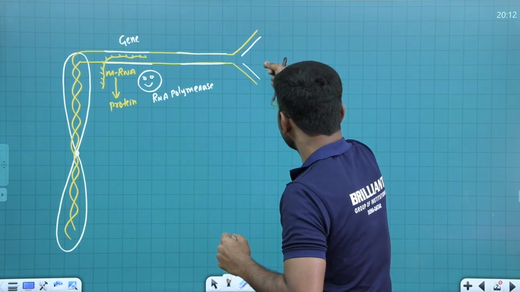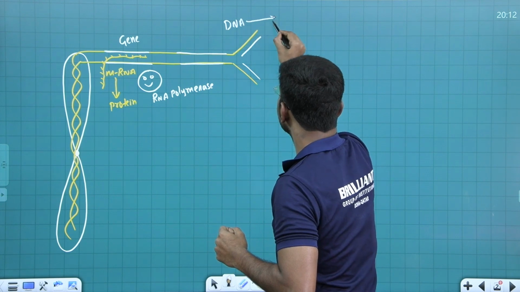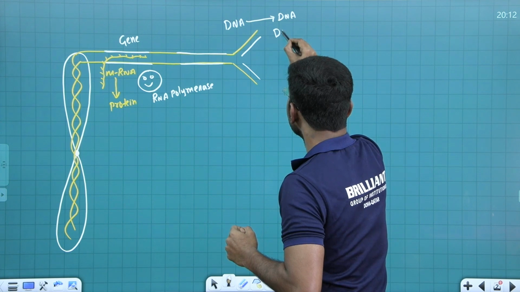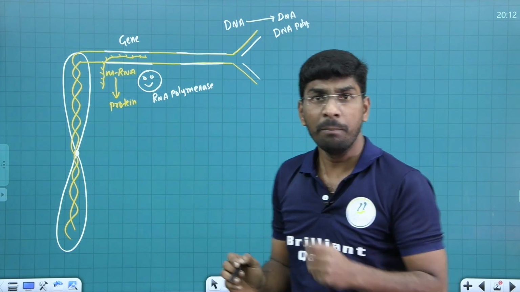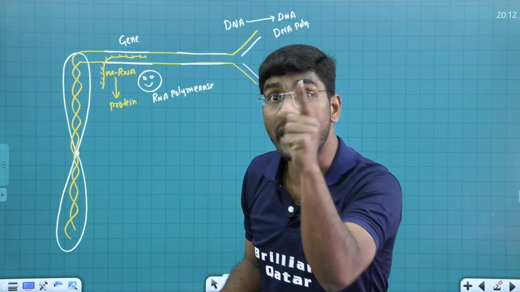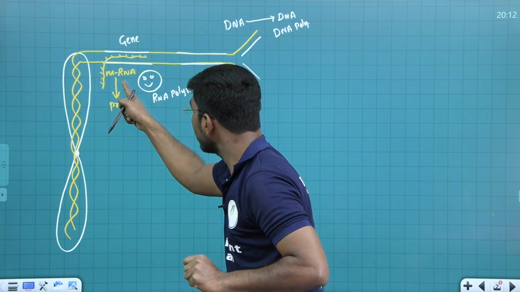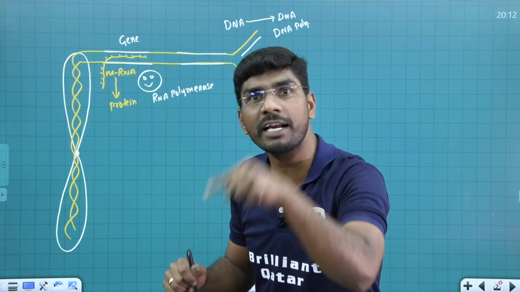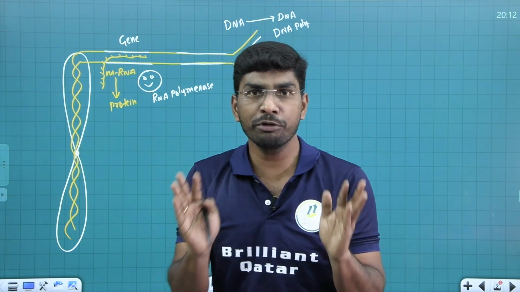So if new DNA is forming from DNA, we need DNA polymerase enzyme. But what is forming here? RNA is forming, right? From DNA. So which enzyme do we need? DNA dependent RNA polymerase enzyme, or RNA polymerase enzyme. Are you with me? You got my point.